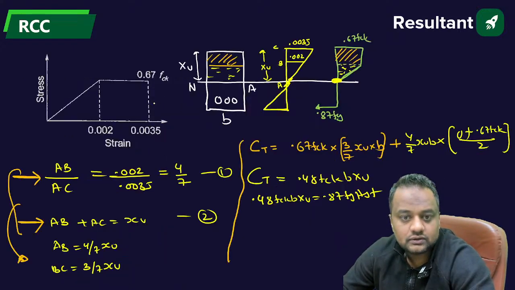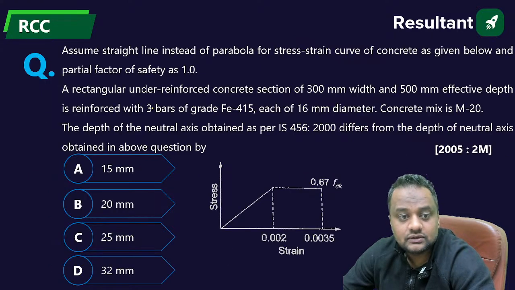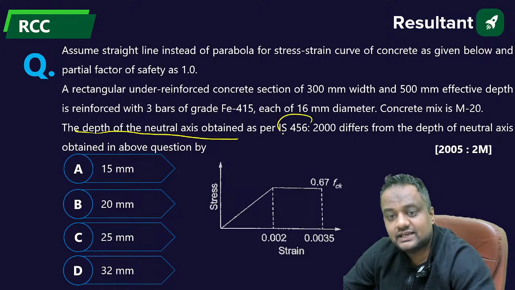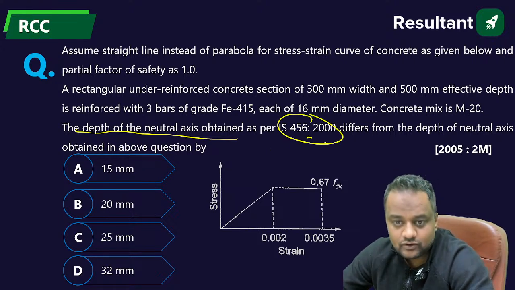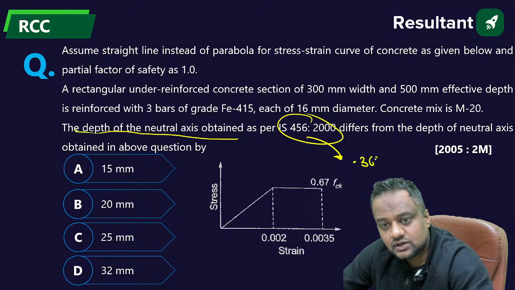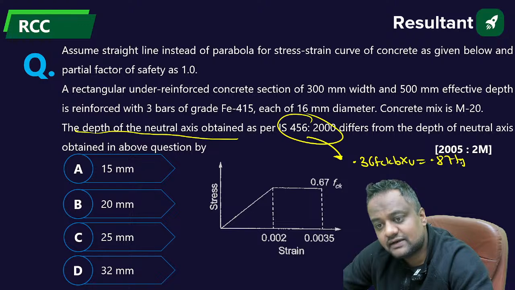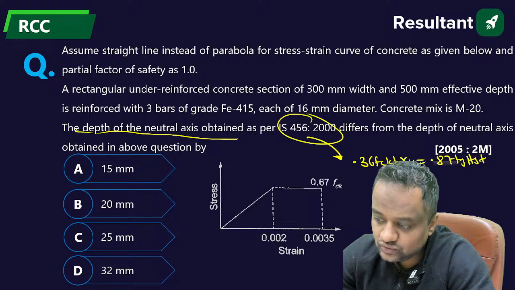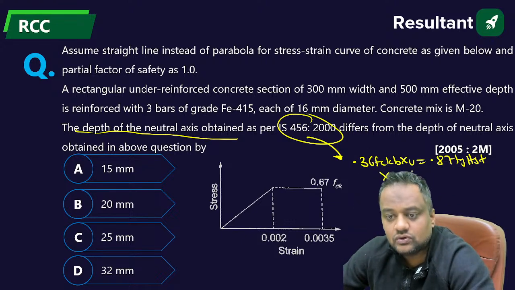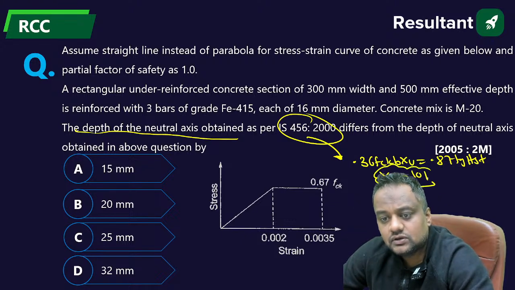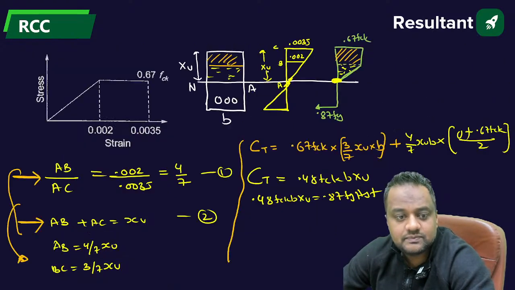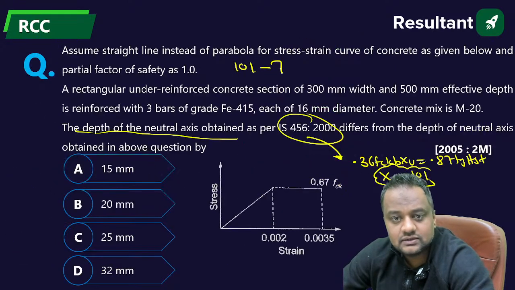So XU is obtained. Now what is the second question? The depth of the neutral axis obtained from the previous method and IS 456 differs by how much? If I go for IS 456, we use 0.36 FCK into B into XU is equal to 0.87 Fy into AST. From this formula, you get the XU value as 100.82, approximately 101. So the difference is 101 minus the previous 76, which is 25 mm, that is option C.